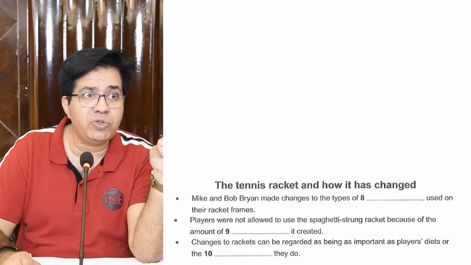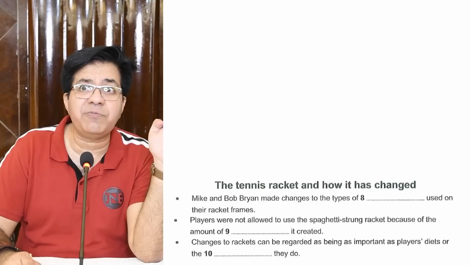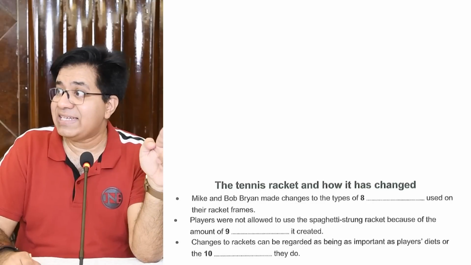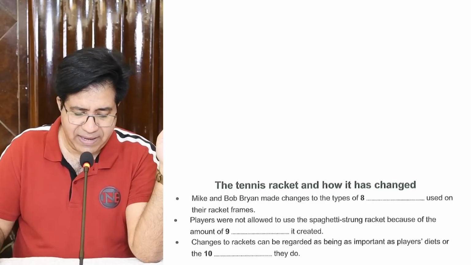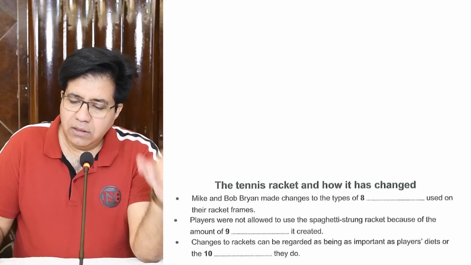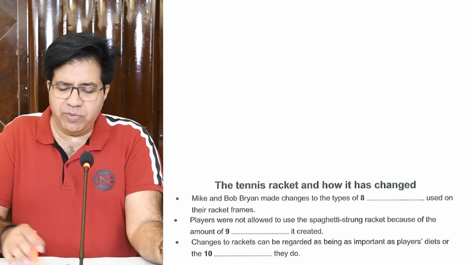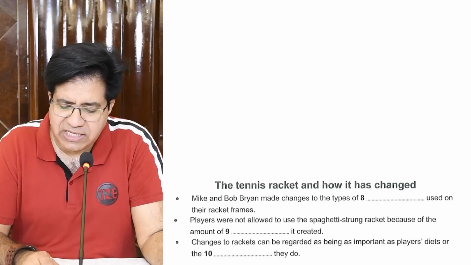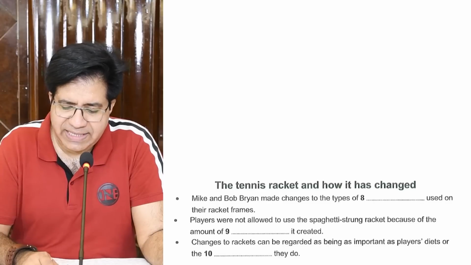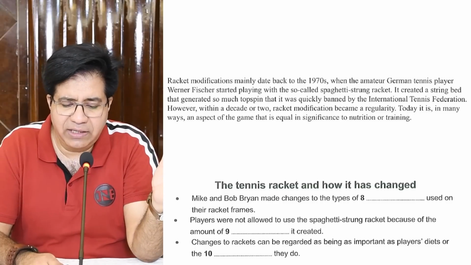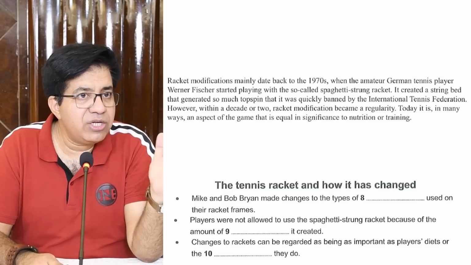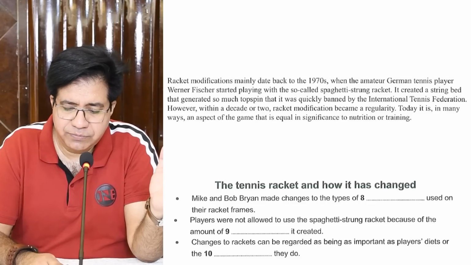Underline the word amount of. And it created. It means racket. Amount of dash it created. Now, please come back. Amount of dash it created. Come to next paragraph. Look for the word spaghetti. Yes, second page, first paragraph, second line.